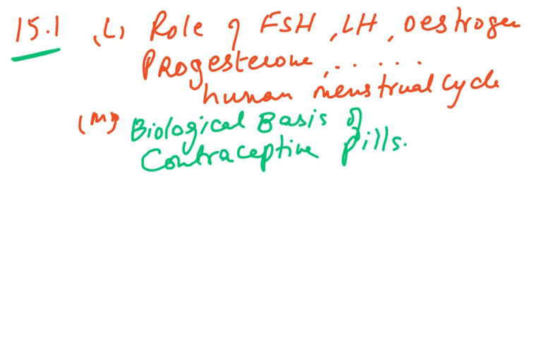Then chapter 15, which is coordination and control. In that, the whole hormonal part is out of the course. FSH, LH, estrogen, progesterone and the human menstrual cycle have been removed from the syllabus. And the biological basis of the contraceptive pill has also been removed. These are all things which have been removed from the syllabus.